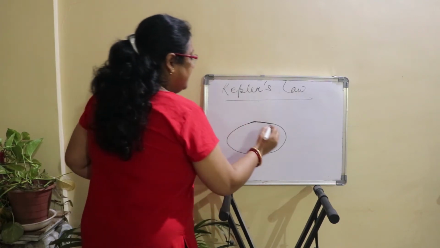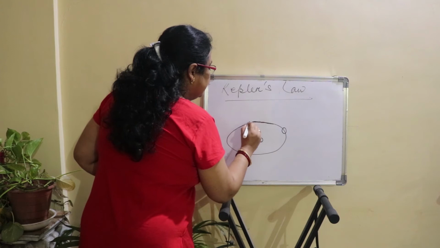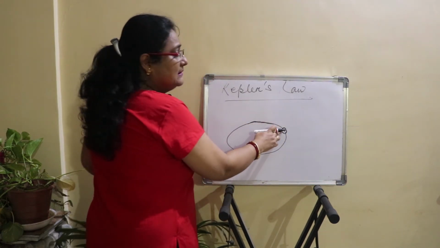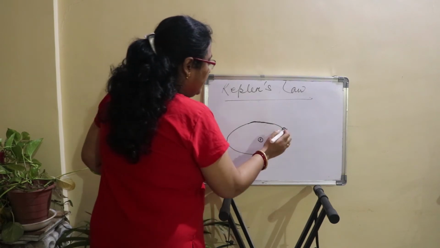Now the second law. Suppose this is one position of the planet at any time.